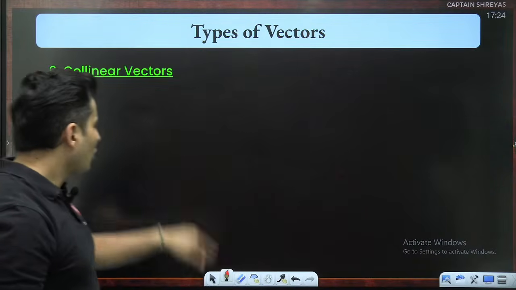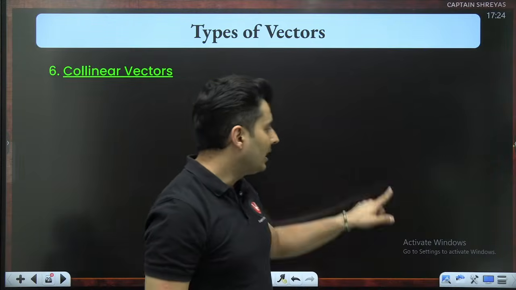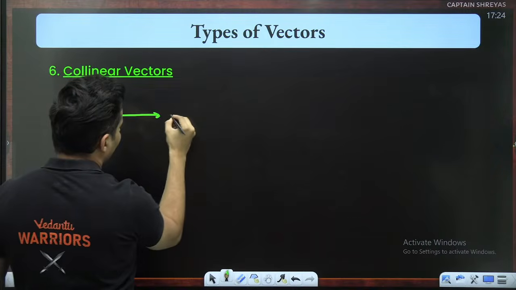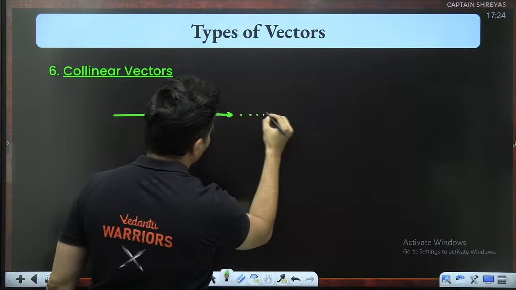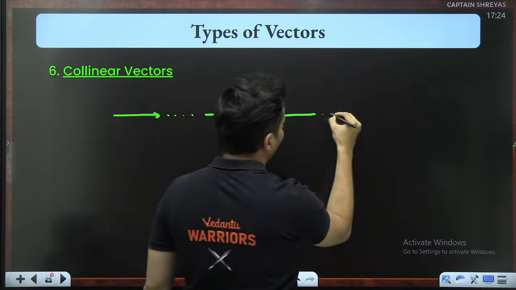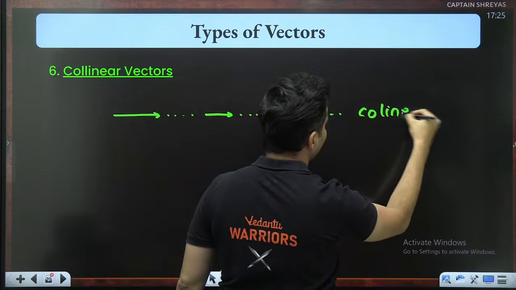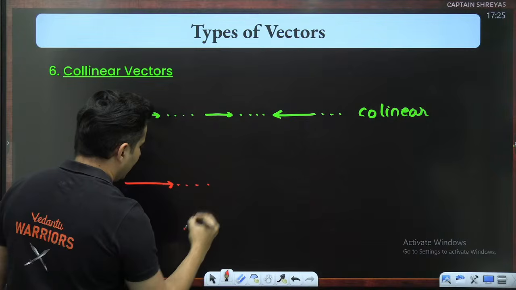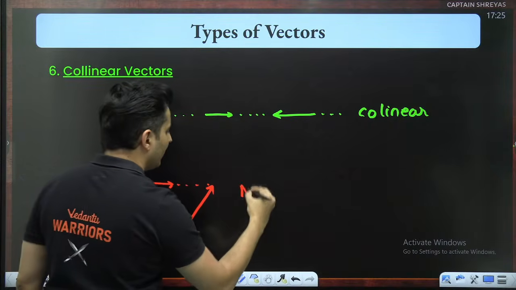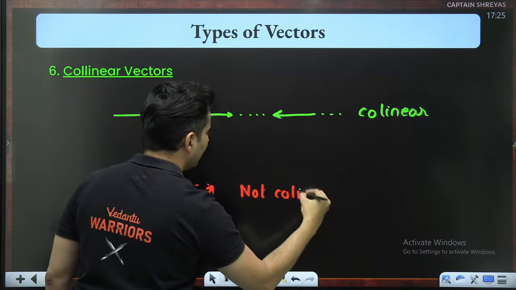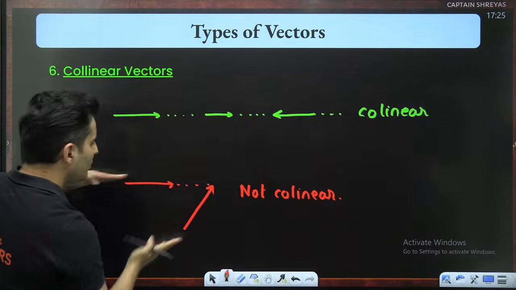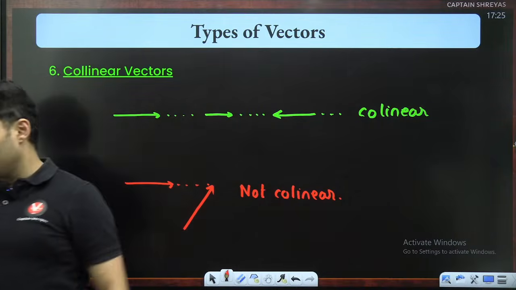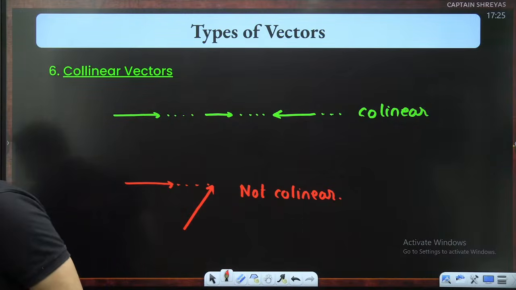Very straightforward. Collinear, linear, line. That means along the same line. For example, this vector, this vector, this vector. They are all collinear vectors. They are along the same line. But if you see this vector and let's say this vector, 100% they are not collinear, because they are not along the same line. All these vectors are along the same line. Here it is not along the same line. As simple as that.